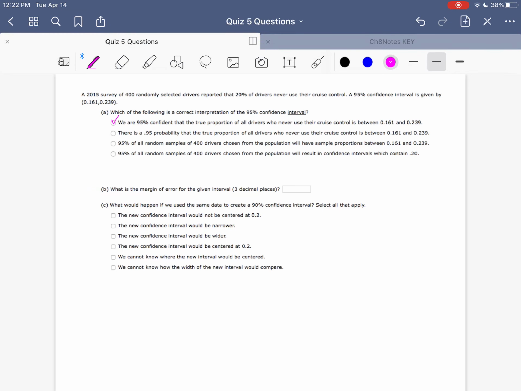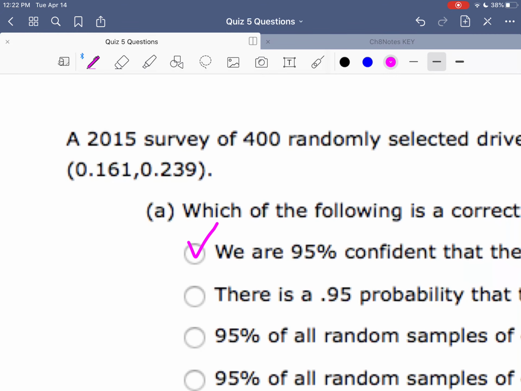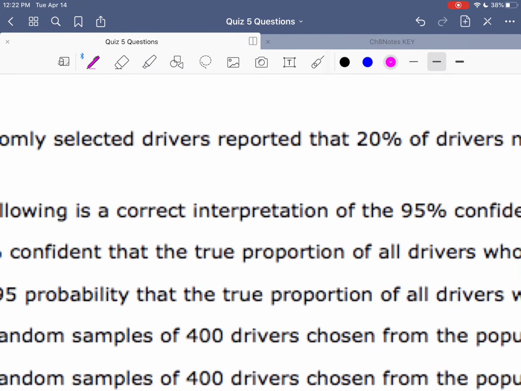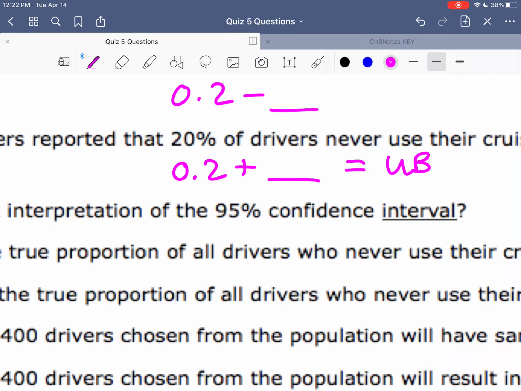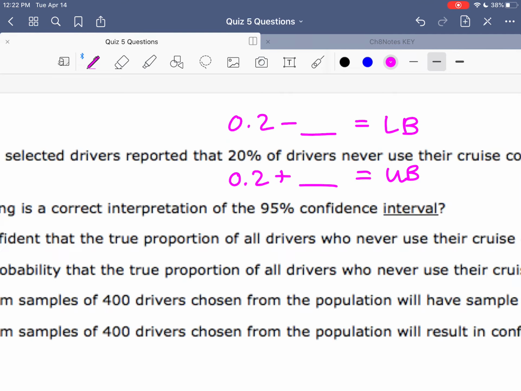So if we go backwards here, I already have my lower bound and my upper bound, and I already have my sample statistic. So I just need to know, what did I add to 0.2 to give me my upper bound? What did I subtract from 0.2 to give me my lower bound?